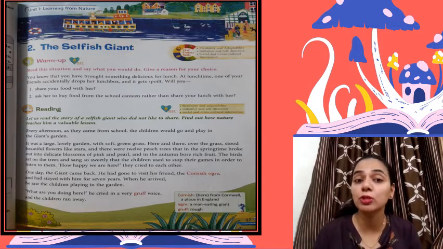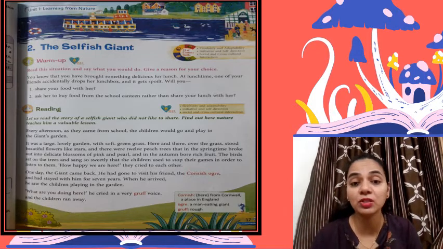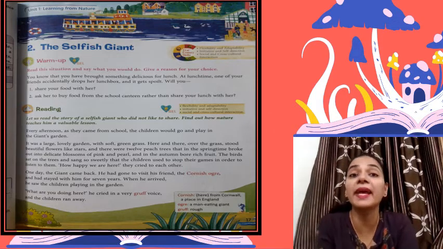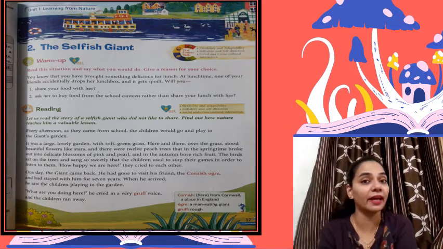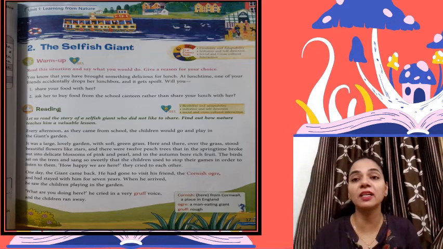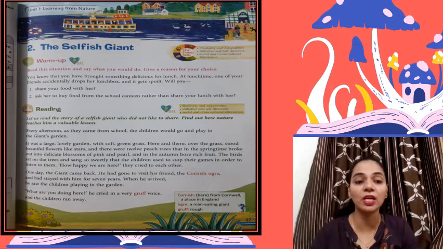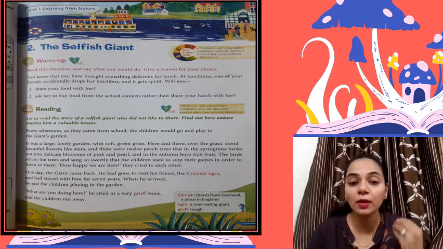They play there because the giant was not there. He went to his friend's house and lived there for 7 years. But when he came back, he saw the children playing in his garden, and he didn't like that, because it was his garden and the children used to play there while he was away. So he asked the question, what are you doing here? And he cried in a very gruff voice.